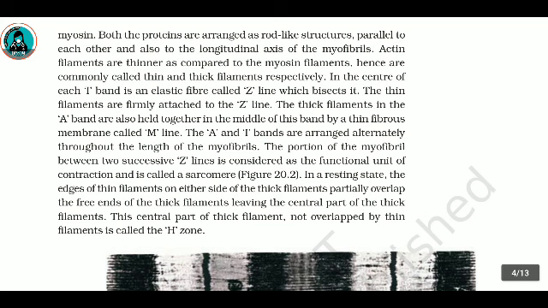The portion of the myofibril between two successive Z lines is considered as the functional unit of contraction and is called a sarcomere. In a resting state, the edges of thin filaments on either side of the thick filaments partially overlap the free ends of the thick filaments, leaving the central part of the thick filaments. This central part of the thick filament not overlapped by a thin filament is called the H zone.